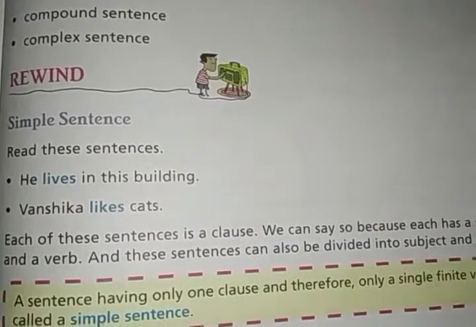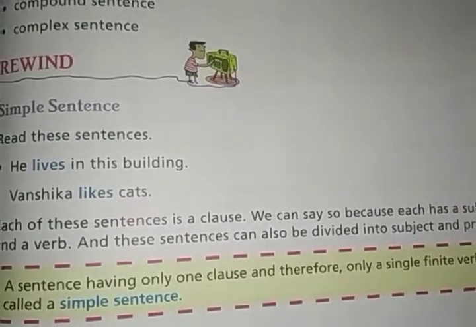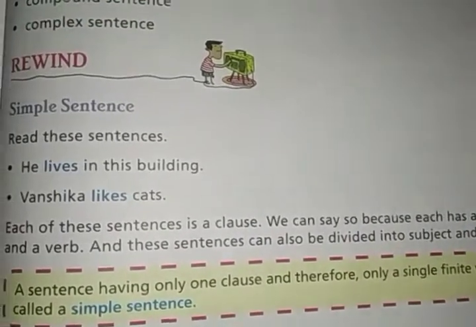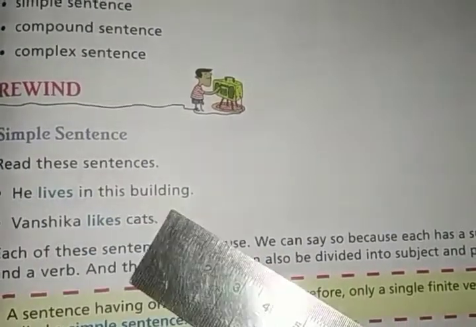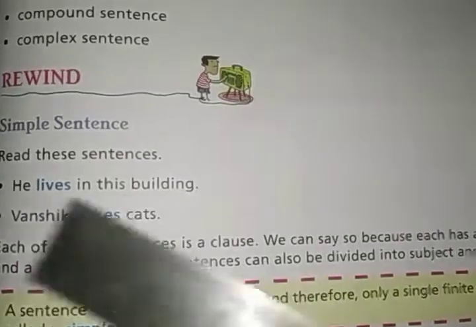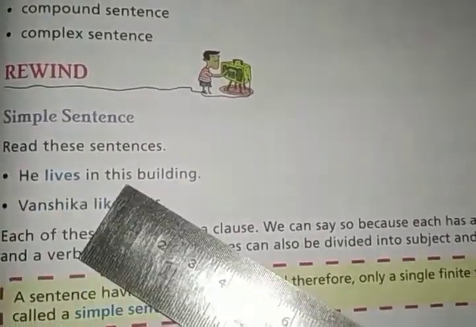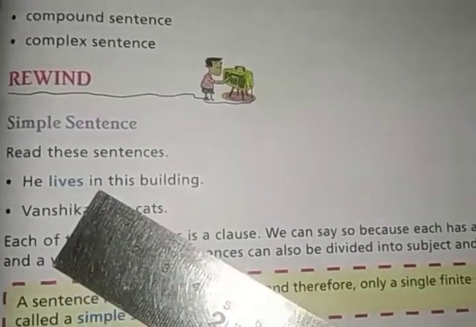Both the sentences have a clause, because each of these sentences is a clause. Why can we call it a clause? Because it carries a subject and a finite verb. So every sentence that carries a subject and a finite verb will be a clause.